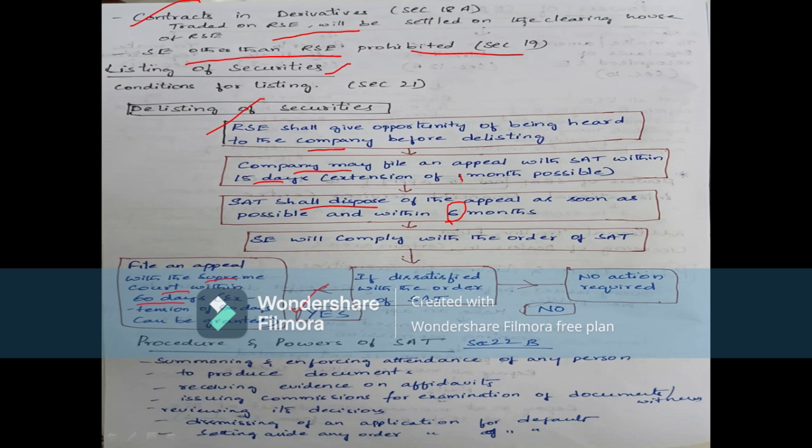If there is no dissatisfaction, no action is required and the matter is settled there. So this is about listing and delisting of securities.